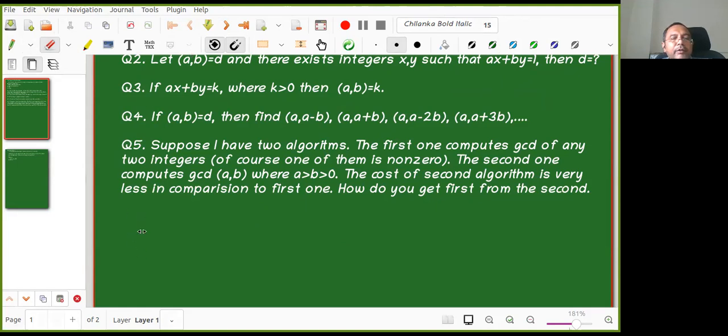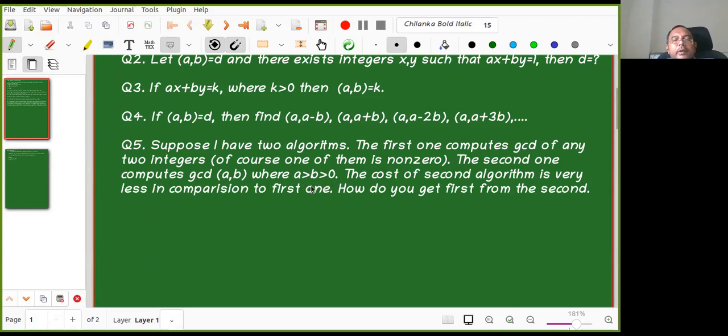How many of you are able to see that? Kanak, do you want to say something for this problem? Okay, I'll go slowly then. What are we saying in the second case? I am only giving the GCD of A, B where A is greater than B greater than 0.